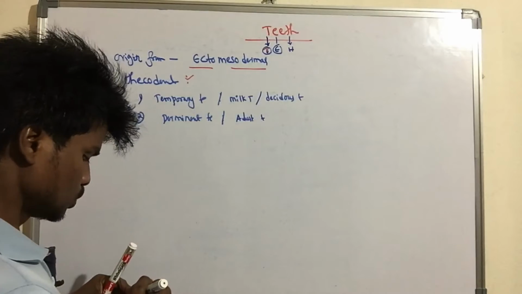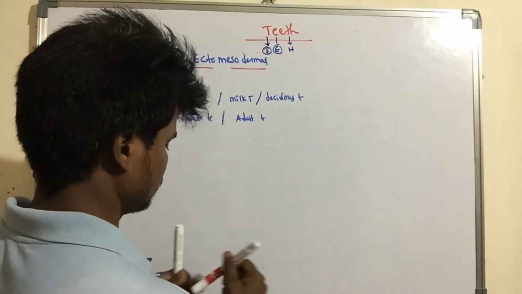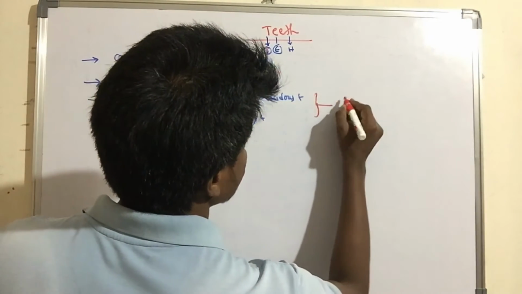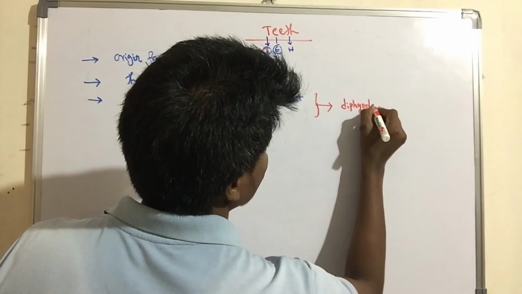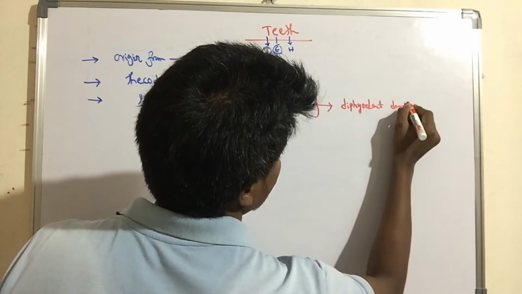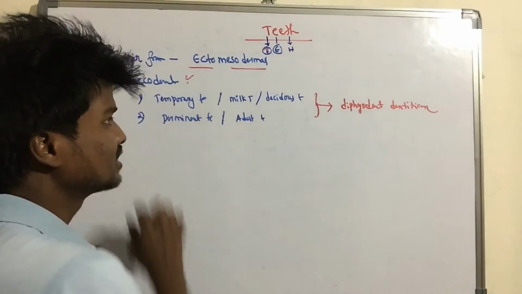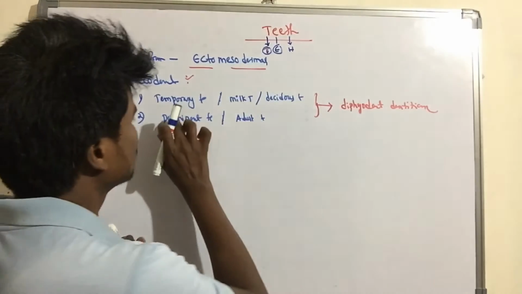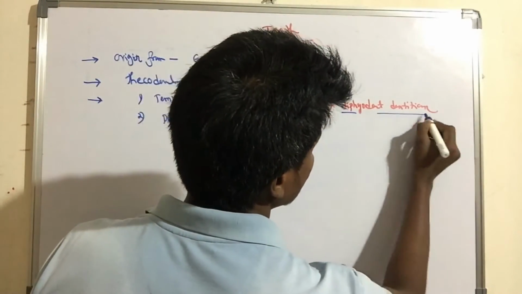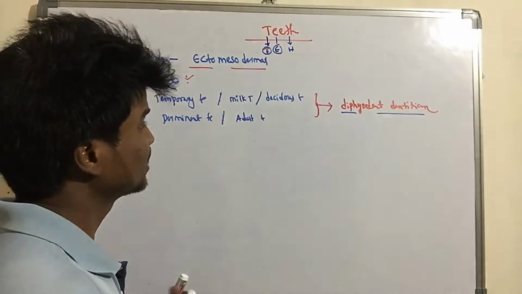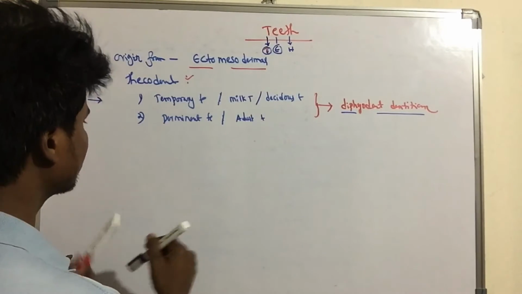This arrangement is known as diphyodont dentition. The two sets of teeth, temporary and permanent, are known as diphyodont. Is the point clear? And the next thing is that, again,